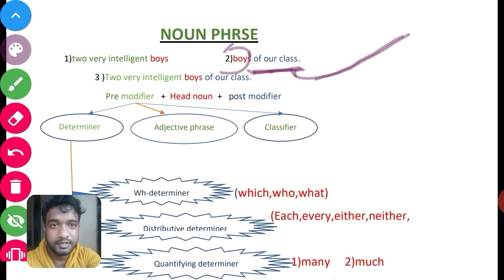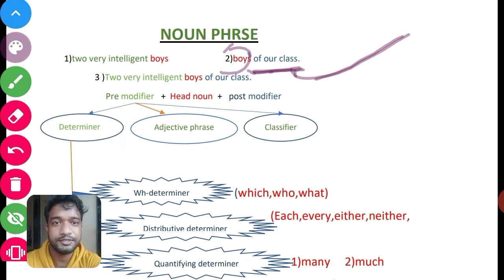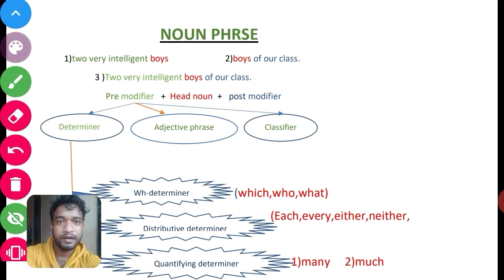Let's see the third noun phrase, that is two very intelligent boys of our class. We can see here the first noun phrase and second noun phrase are combined.